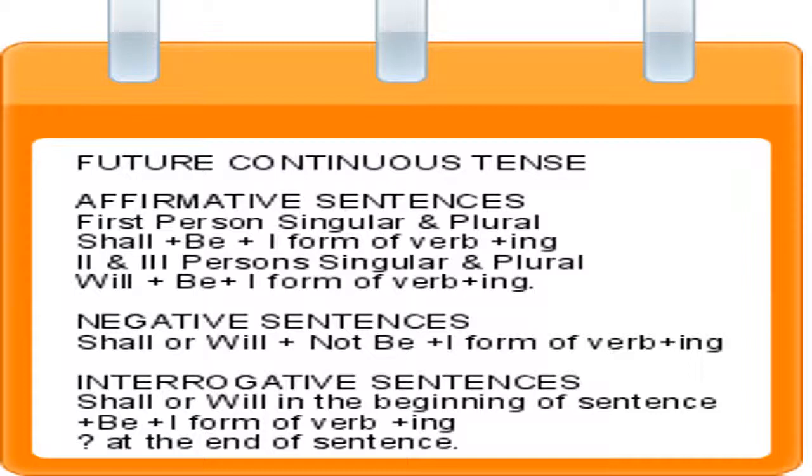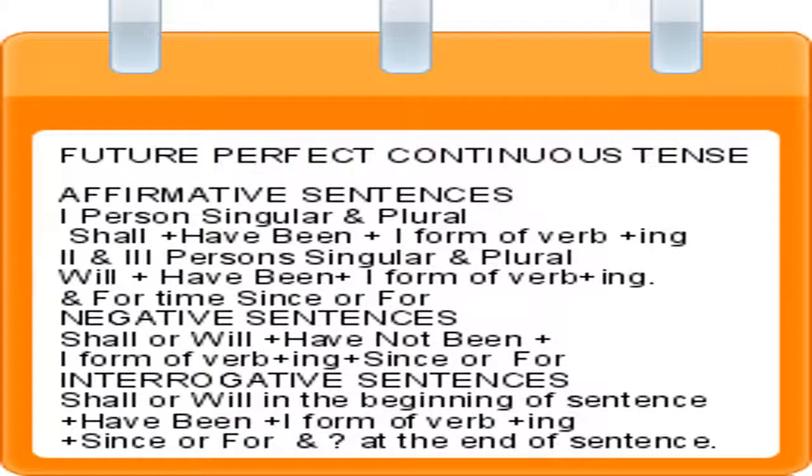Future continuous tense. Affirmative sentences. First person singular and plural, shall and be and first form of verb and ing is used. Second and third persons singular and plural, will and be and first form of verb and ing used. Negative sentences, shall or will and not be and first form of verb and ing used. Interrogative sentences, shall or will in the beginning of sentence and be and first form of verb and ing is used. Question mark at the end of the sentence is used.